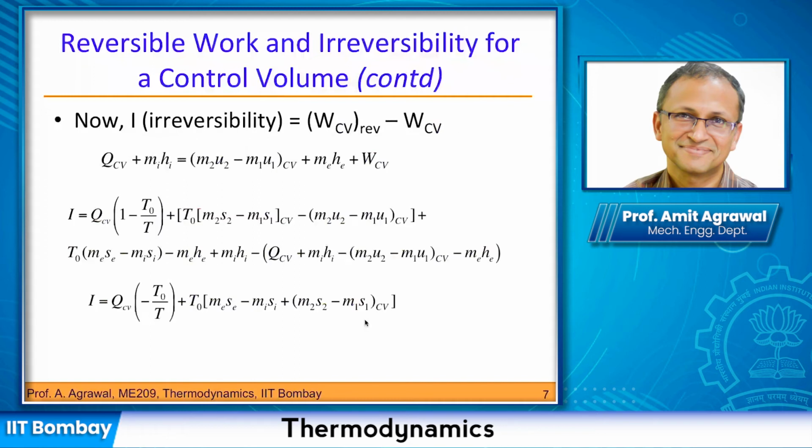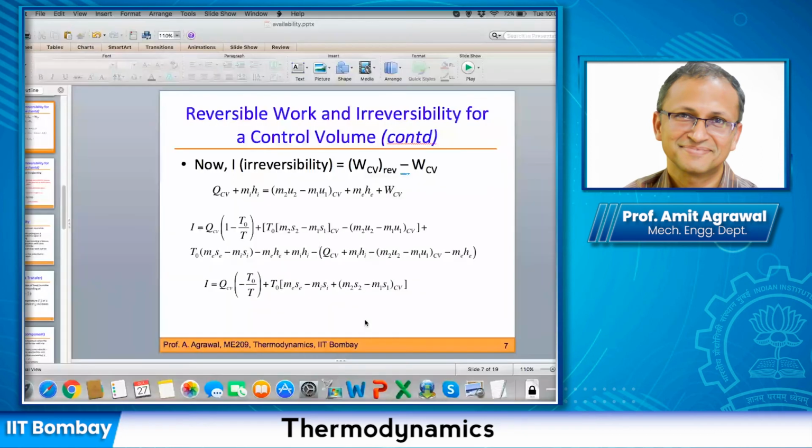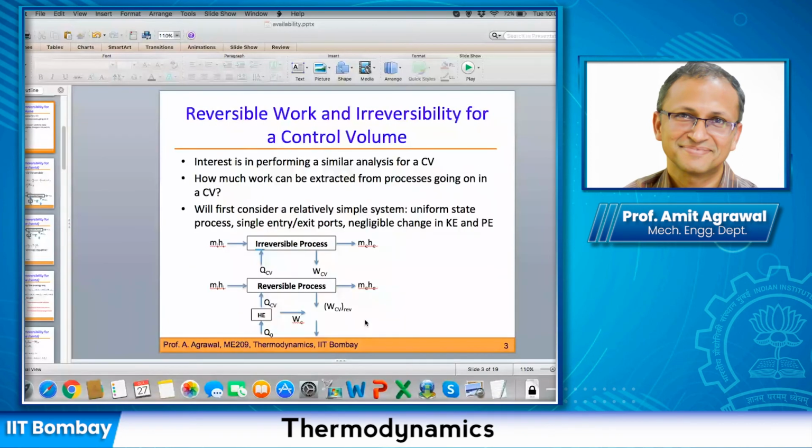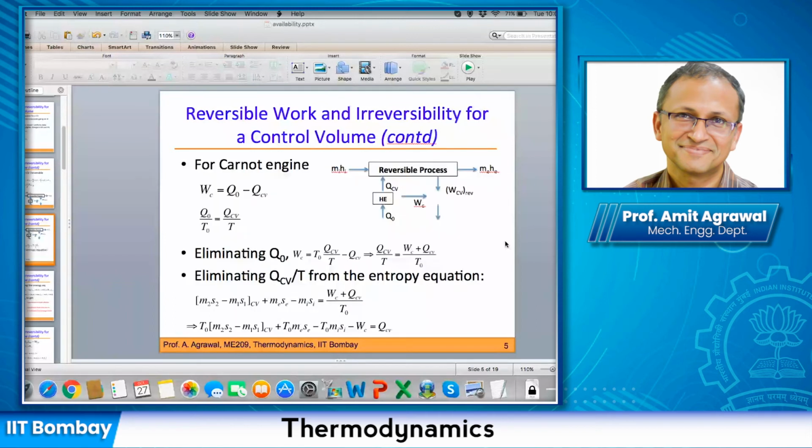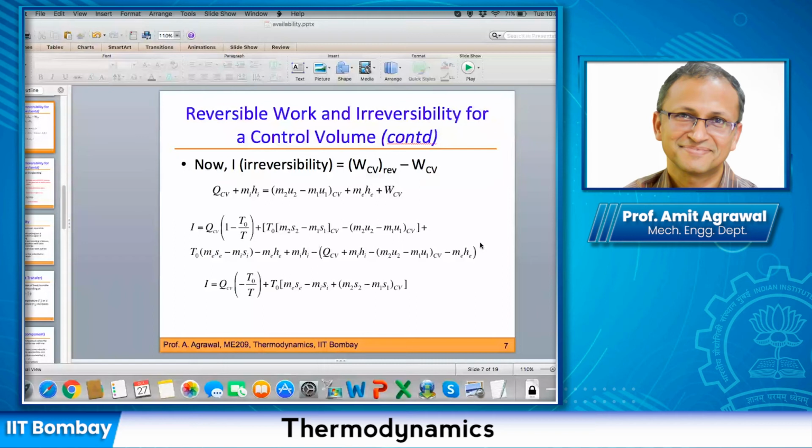So once this idea is clear, what we are trying to do is essentially change my irreversible process into a reversible process, and see what is the maximum work that can be extracted. And then of course the difference of these two is my irreversibility or the lost work. So we find out for both the cases and we look at the difference, and that gives me the amount of the irreversibility that I have in my system, on my control volume. And I now explicitly have an expression for that.